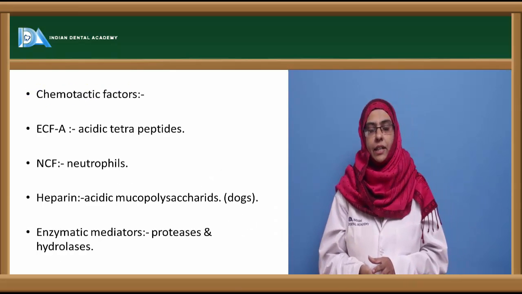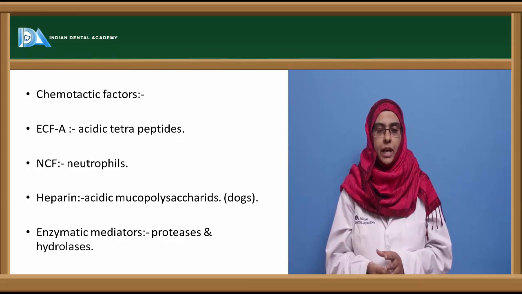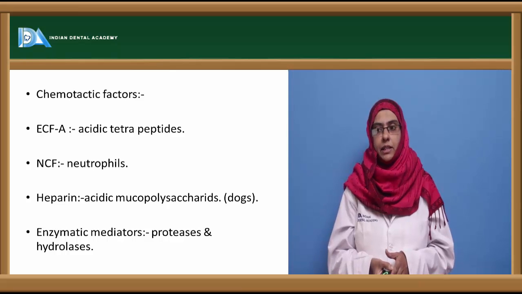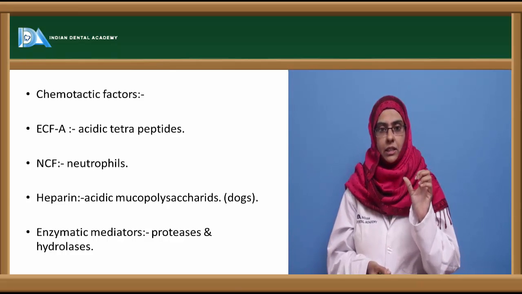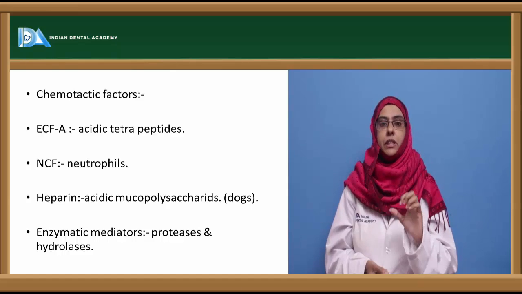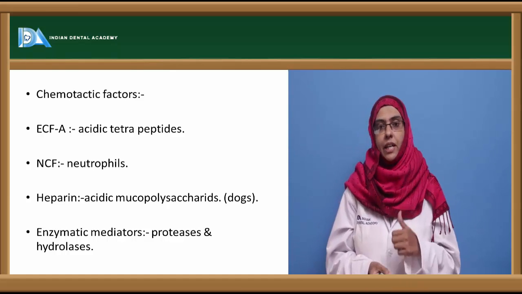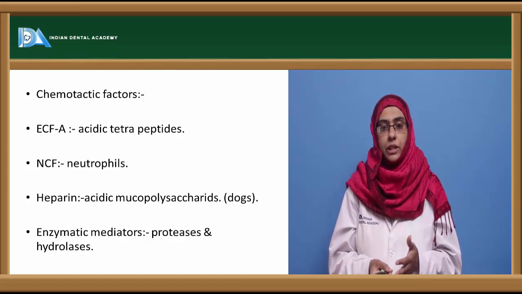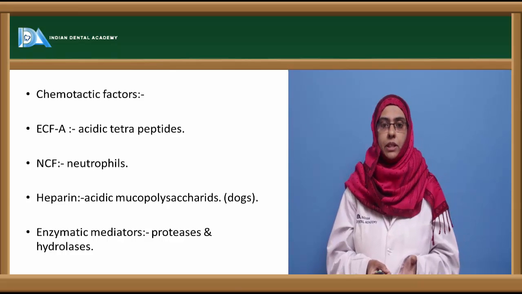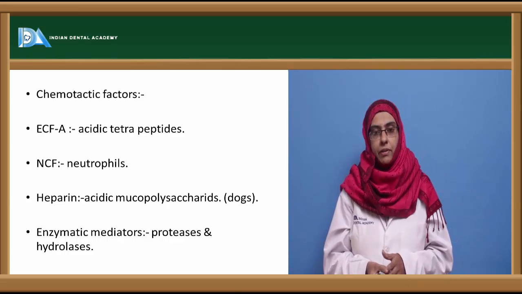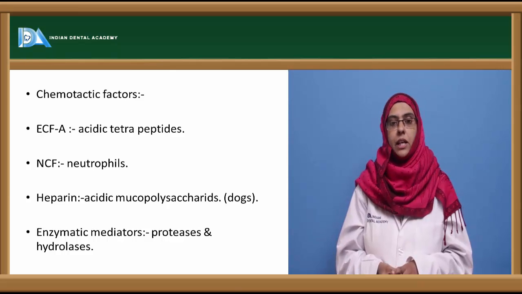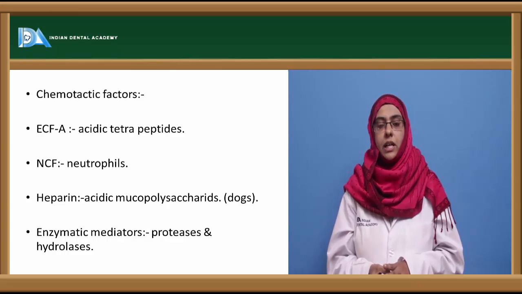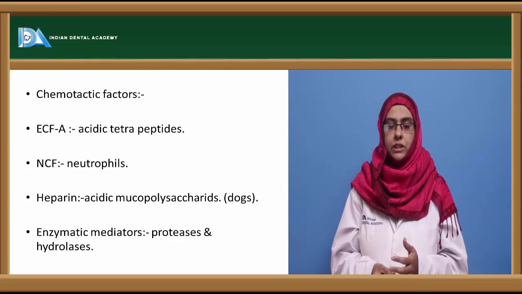Next are the chemotactic factors: eosinophilic chemotactic factors and neutrophilic chemotactic factors. The eosinophilic chemotactic factors are acidic tetrapeptides present in the mast cells and the basophil cells, and when released they cause chemotaxis of the eosinophils. So they enhance production of eosinophils in the human body in sensitized individuals. Apart from that, neutrophilic chemotactic factors enhance the production of neutrophils, and they cause chemotaxis of the neutrophils or cause neutrophilia.